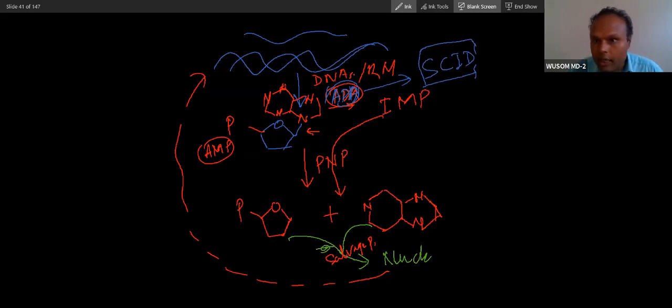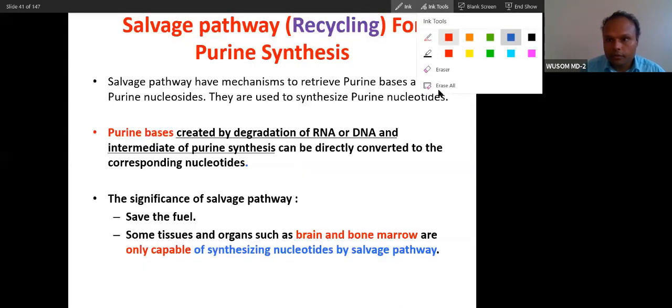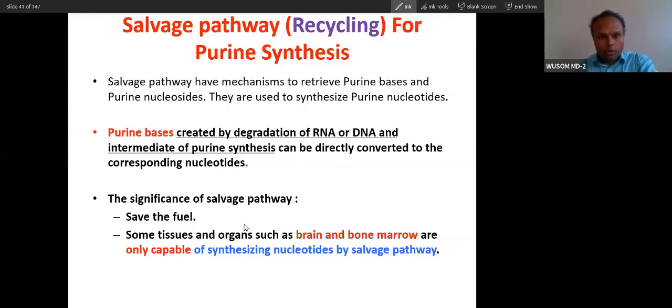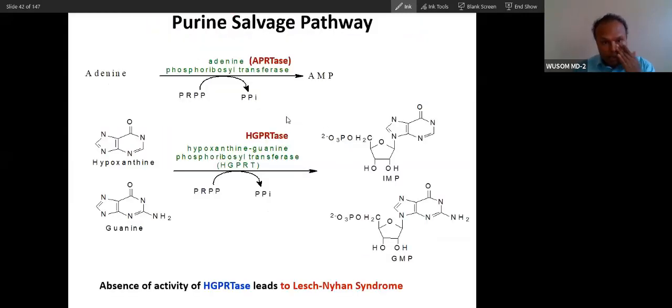So understand this, and you can understand this. This is called ADA, adenosine deaminase. Okay. So now, it is utilized to save fuel in bone marrow and brain. So you can see only two enzymes are there. Here you will see, this is a base, this is also a base. Adenine is also a base, hypoxanthine and guanine. These are three bases. So you can see adenine, this base is transferred, this is sugar.